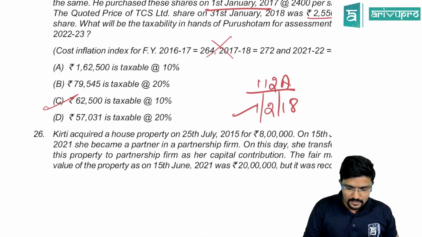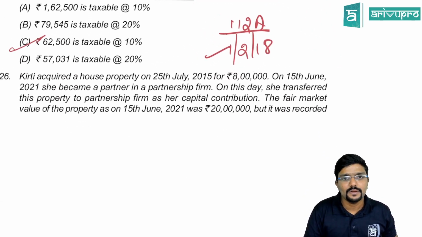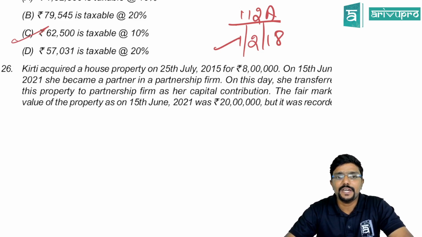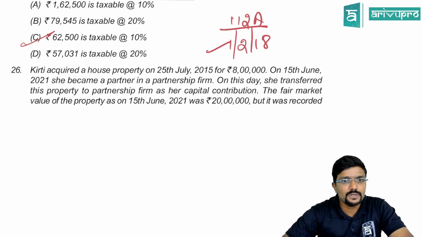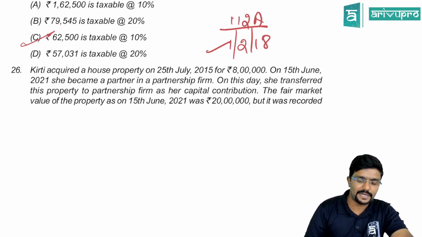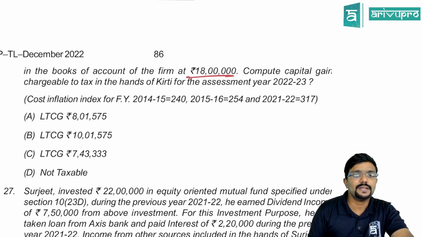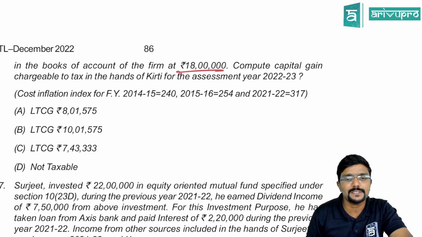Fine. 26th, Kirti acquired a house property on 25th July 2015 for 8 lakh. On 15th June 2021, she became a partner in partnership firm. On this day, she transferred this property to partnership firm as her capital contribution. The fair market value of the property as on 15th June was 20 lakh, but it was recorded in the books of accounts of the firm at 18 lakh. Compute the capital gain chargeable to tax in the hands of Kirti for the assessment year 22-23.